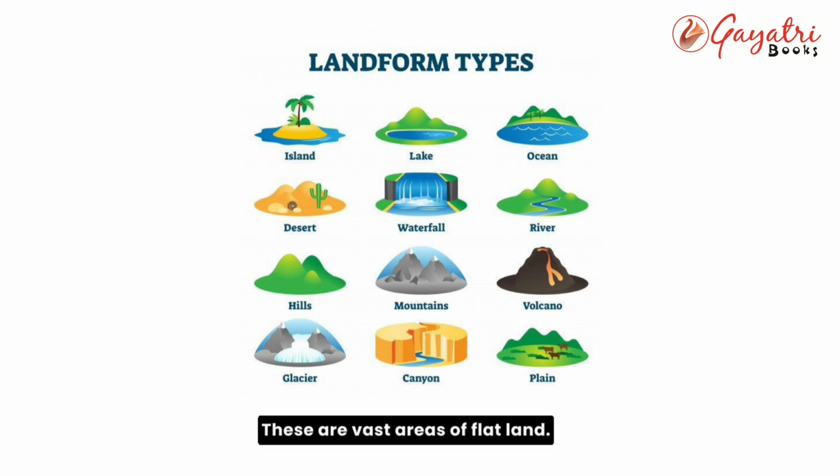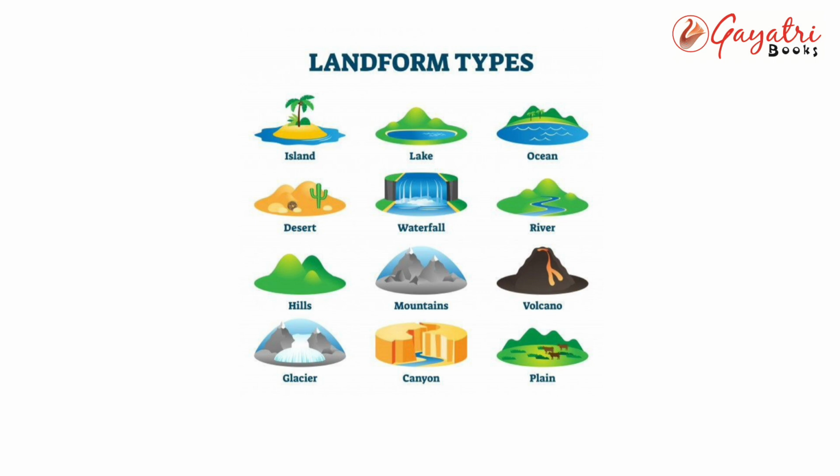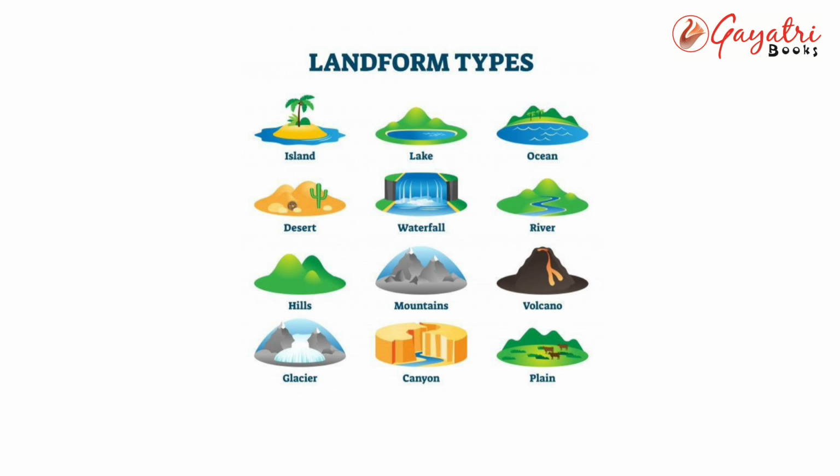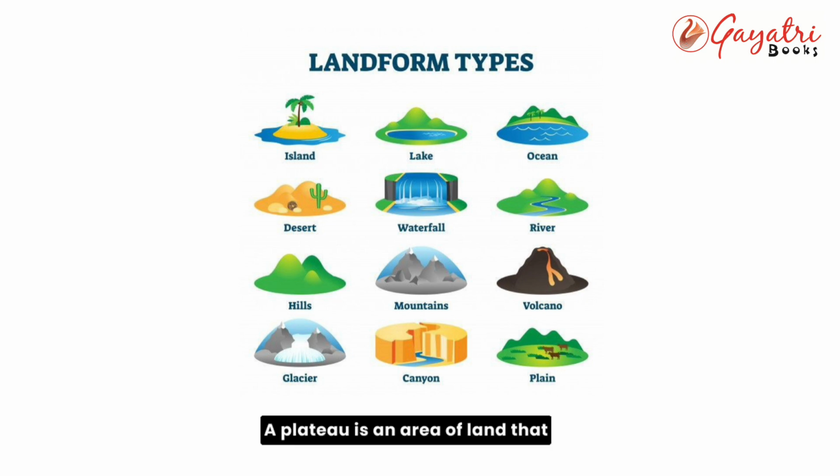Plains. These are vast areas of flat land. Many rivers flow through the plains. The soil in the plains is good for growing crops. Many people live in the plains. Plateaus. A plateau is an area of land that is higher than the land around it.